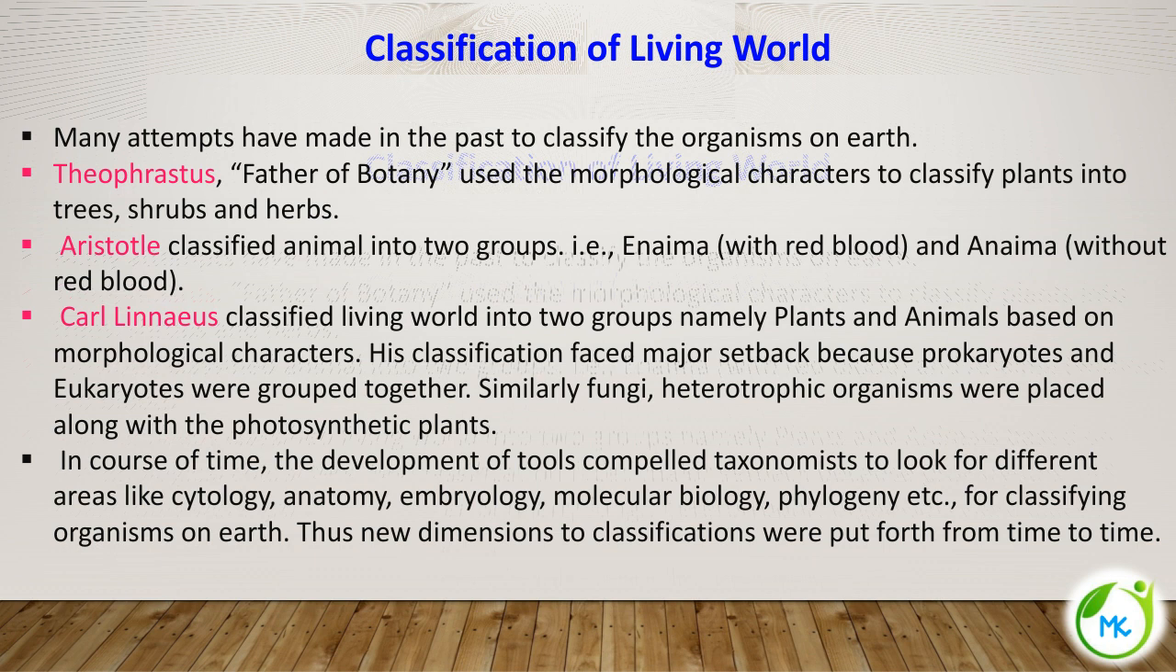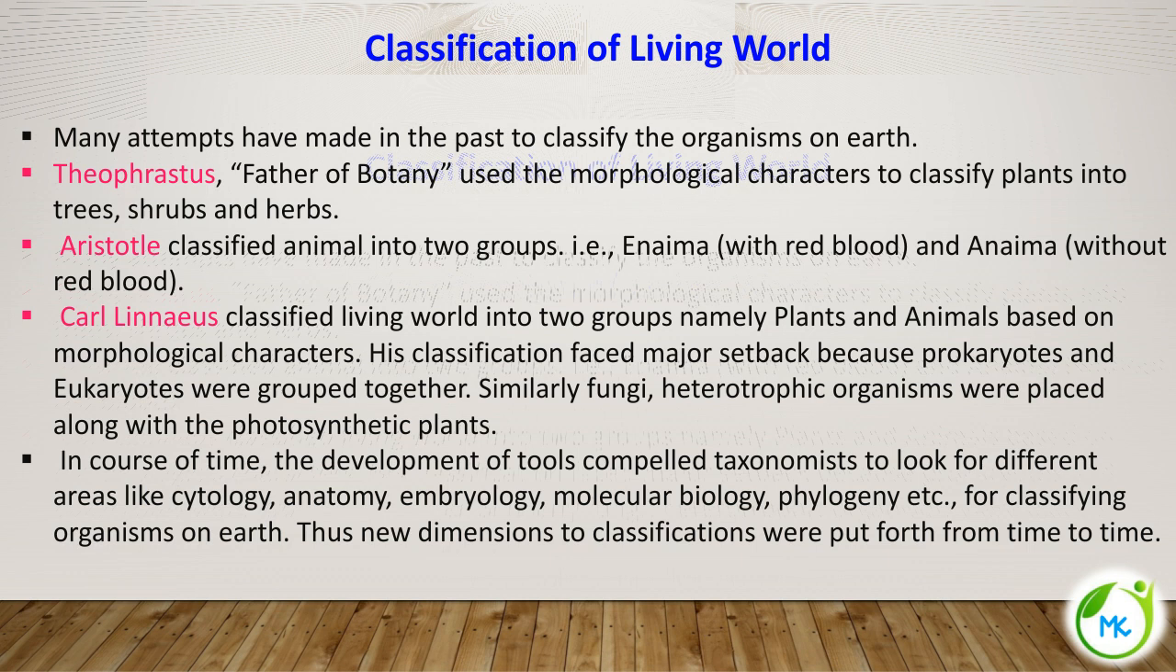Many attempts have been made in the past to classify the organisms on earth. The first such attempt was made by Theophrastus. He is referred to as father of botany. He used the morphological characters to classify the plants, trees, shrubs and herbs. Aristotle classified the animals into two groups, that is Enaima and Anaima. Enaima is the group with red blood and Anaima is the group without red blood.